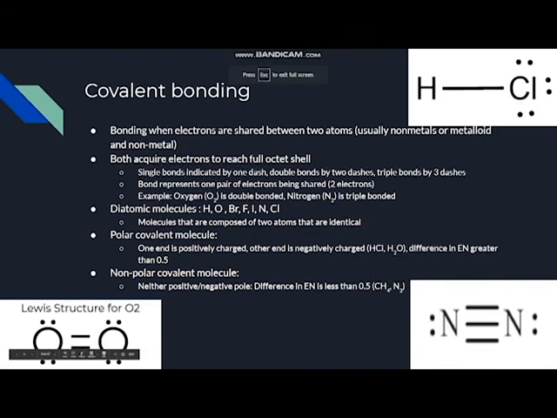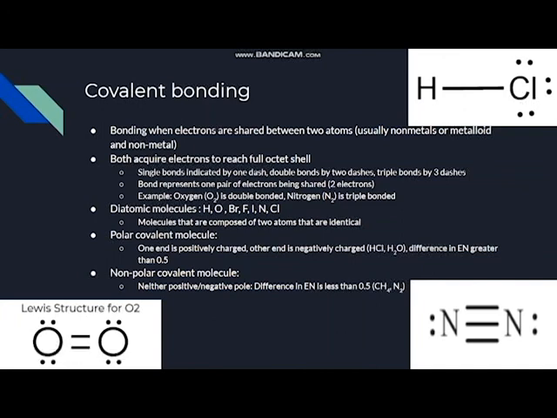Alright, now looking at covalent bonding. Covalent bonding occurs when electrons are shared between two atoms, usually nonmetals and a metalloid, or nonmetals and nonmetals. Both of these atoms acquire electrons to reach a full octet shell. This means that electrons are going to be shared between the two. Single bonds are indicated by 1 dash, double bonds by 2 dashes, and triple bonds by 3 dashes. The bond represents one pair of electrons that are being shared, or 2 electrons.